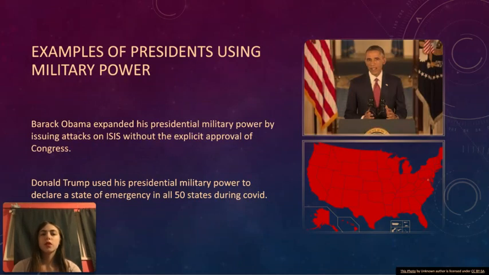For example, President Barack Obama expanded his presidential military power by issuing attacks on ISIS without the explicit approval of Congress, and Donald Trump used his presidential power to declare a state of emergency in all 50 states during COVID.